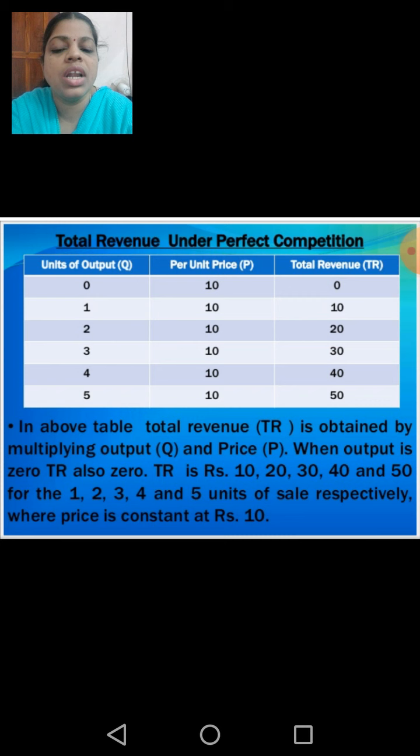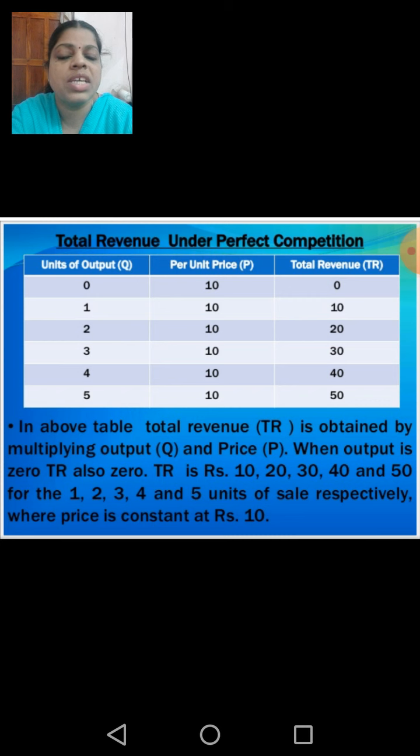Here in this schedule, various prices are given, but you can see the price remains constant in this entire column, isn't it? But the total revenue changes. How does the total revenue change? I told you how to calculate the total revenue: the output multiplied by its price.